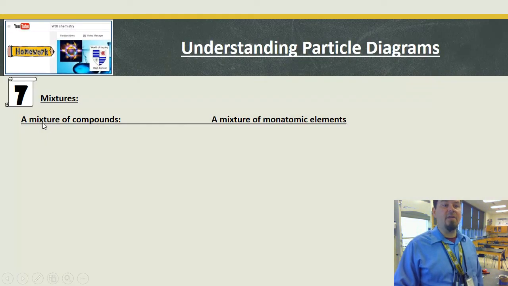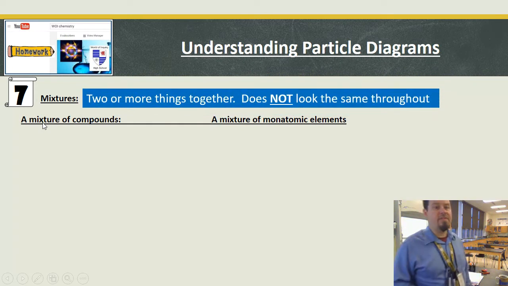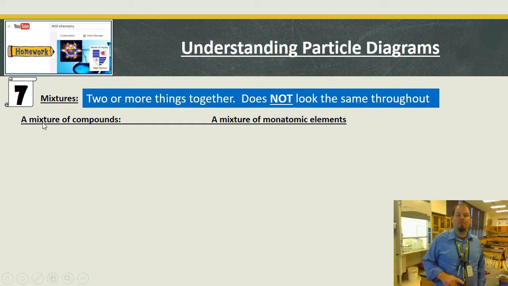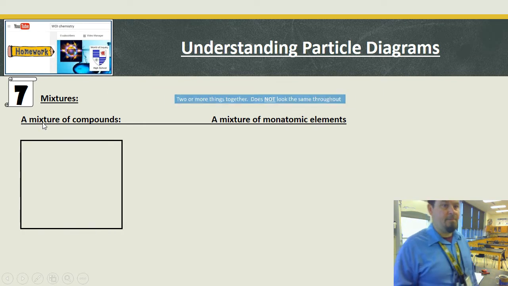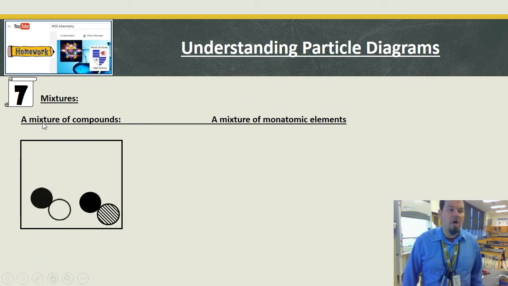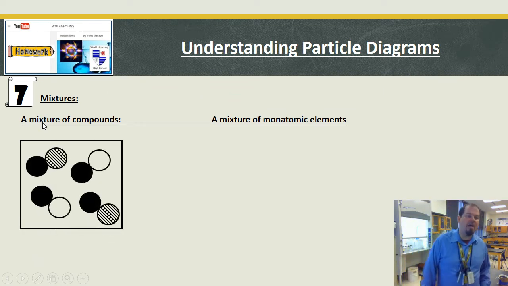Okay. Then we can get into what we call mixtures. So if I take two or more different things and put them together, it does not look the same throughout. So that's a dictionary scientific type definition of this. So you think of sand and water. You shake it up, it's going to get kind of murky all the way through, and you set it down, and all of a sudden the sand's all going to fall to the bottom. You're going to see sand, you're going to be able to see water. If I can see two different things, it's going to be not just a mixture, but it'll be what's called a heterogeneous mixture.